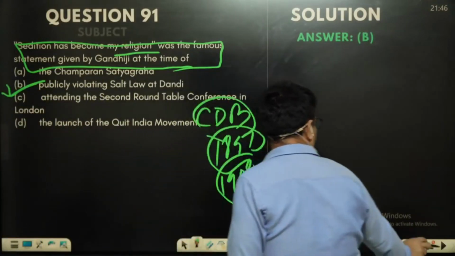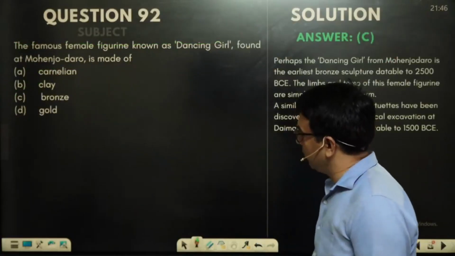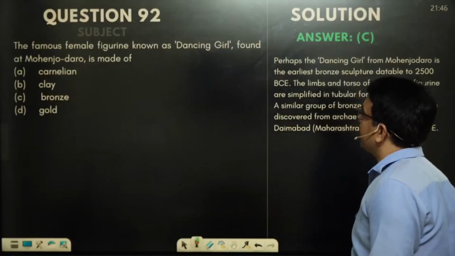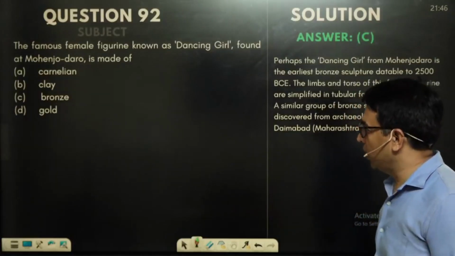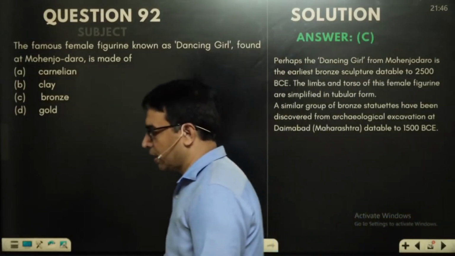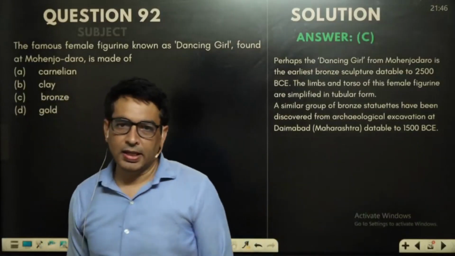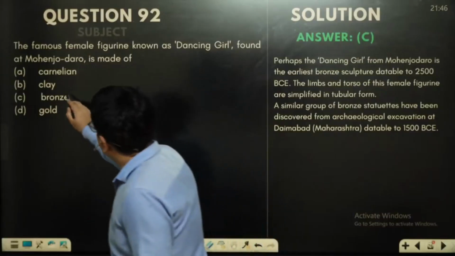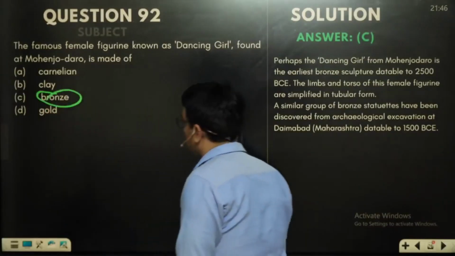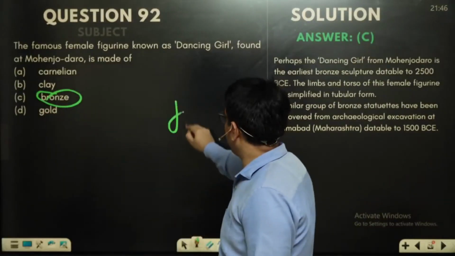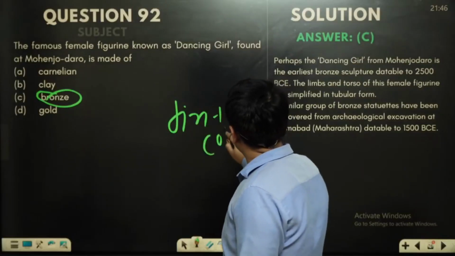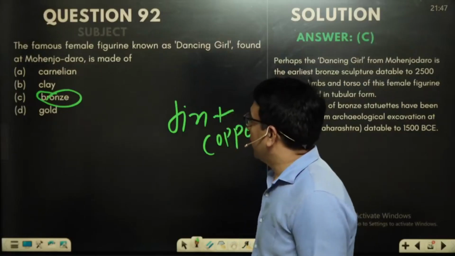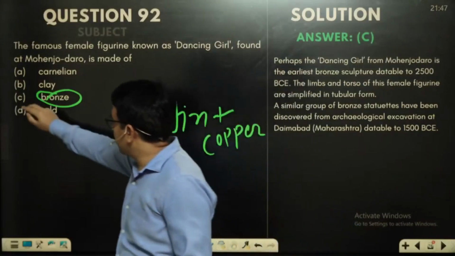Now when we go for the next question, we find that the famous female figurine known as dancing girl found at Mohenjo-daro is made of? So very easy question, which is there in old NCERT as well as new NCERT. So you see it is made of bronze. I know bronze is made of tin and copper, and so this is a very, very famous finding from Mohenjo-daro, and so easy question. So the answer would be C.